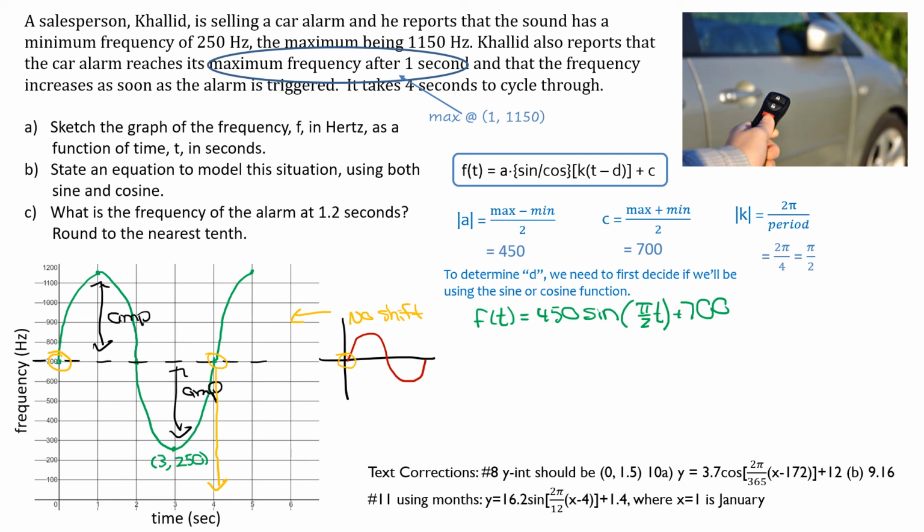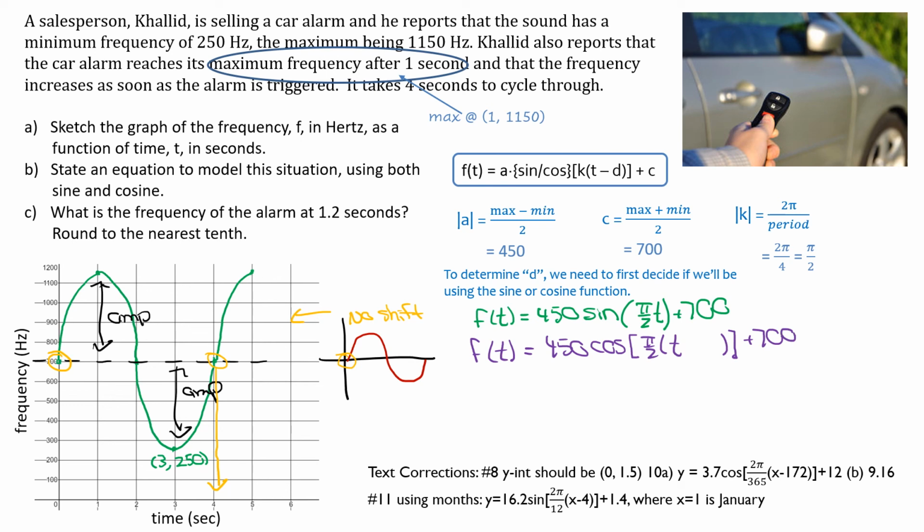Now let's try writing it once with cos. F at t equals 450 cos. And our k value is, I'm going to use a square bracket this time because I need a d. So pi over 2 bracket t. Now I need something in there. Let me just close that up for a second. Plus 700. So I'm looking for the d value.